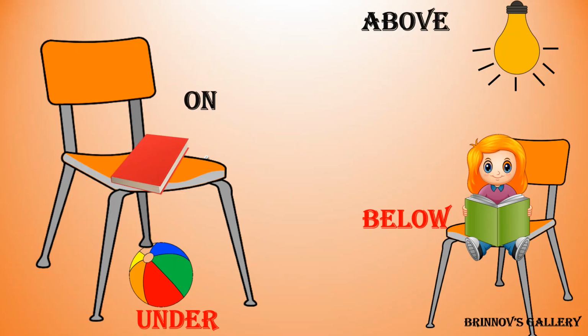Book is on the chair. Ball is under the chair. Light is above the chair. Girl is below the light.